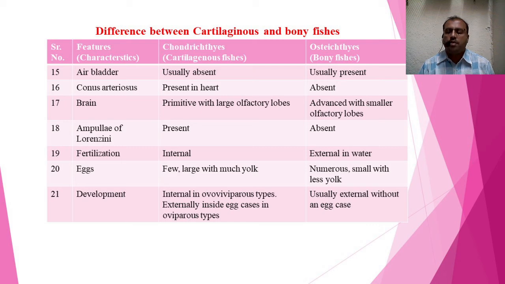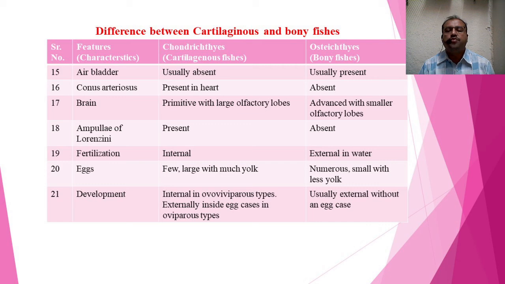If you see the development feature, in case of cartilaginous fishes, they are having internal development in ovoviviparous types, and external development inside an egg case in oviparous type.